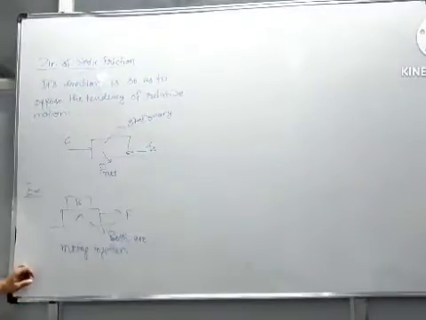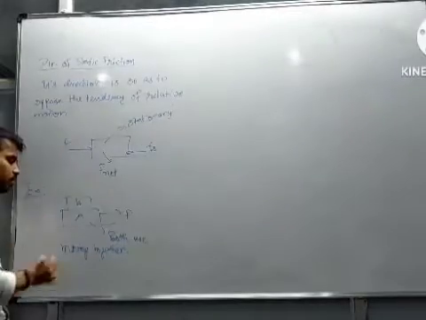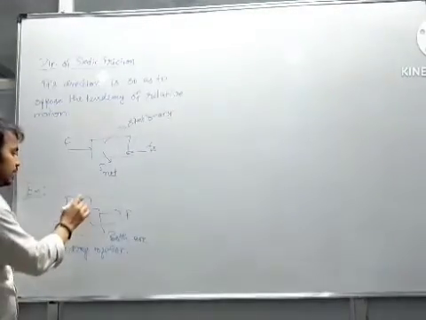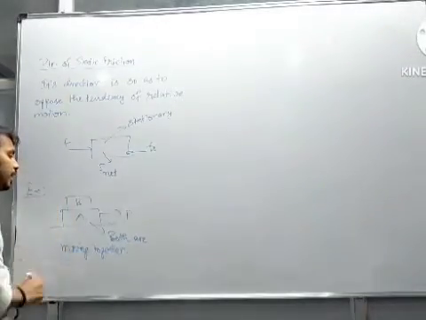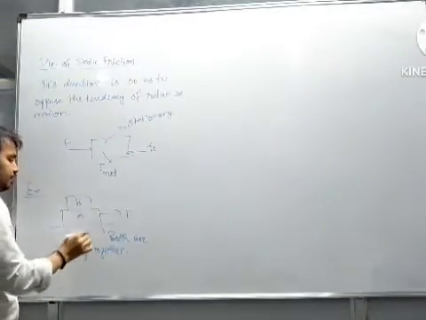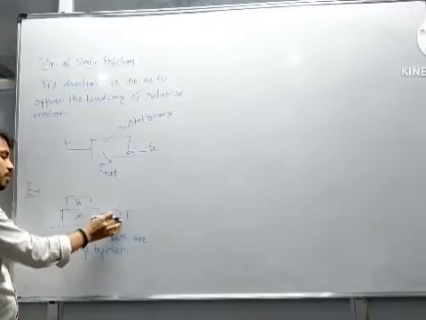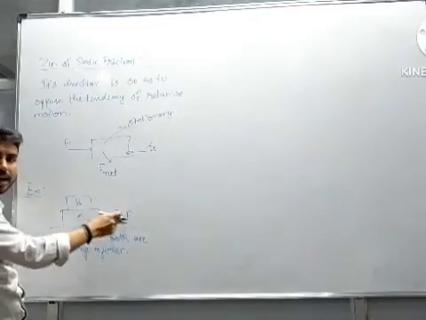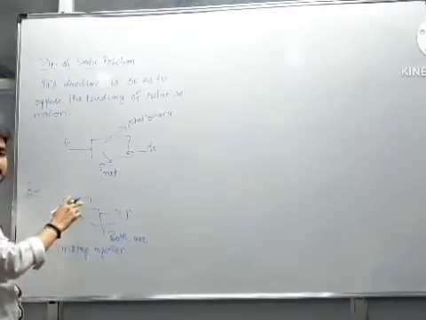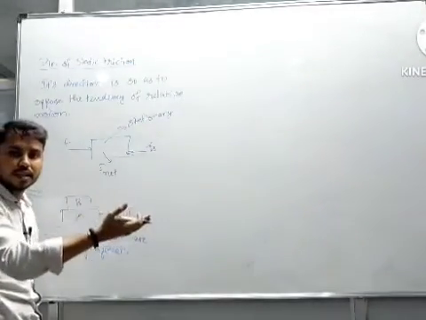If both the blocks are moving together, then block B will be stationary with respect to block A. Look, the external force F is accelerating the block A and block B is also simultaneously accelerating.